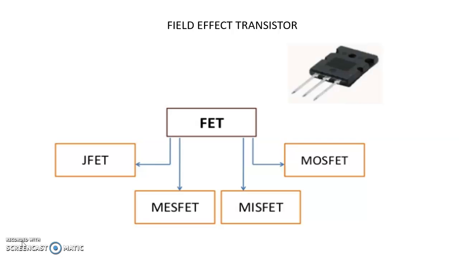The transistor was invented by Dr. Shockley and his team in Bell Laboratories in the year 1951. Transistor is a main building block for all the electronic system. Without transistor, there is no electronic world.